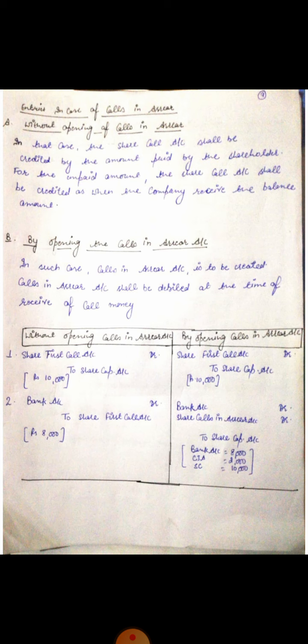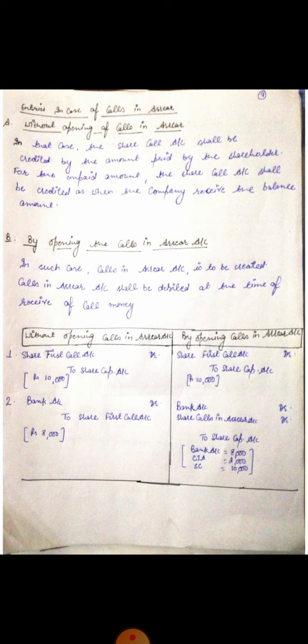Without opening the calls in arrear account, it's very simple to pass the journal entry. When the company does not want to open a separate account named calls in arrear account, it can pass the journal entry without preparing this account. So how will it be recorded? It is very simple.